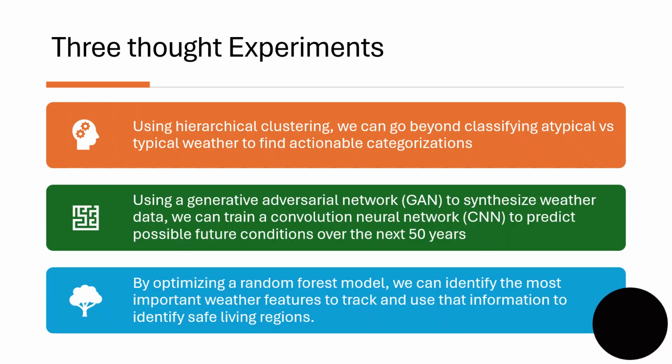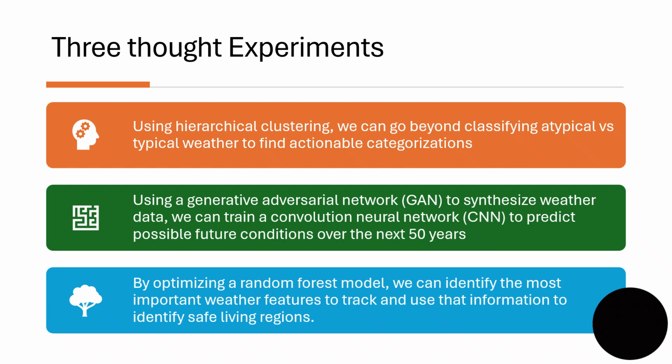So in order to accomplish these objectives, I made three thought experiments. The first one is if we use hierarchical clustering, we can go beyond classifying atypical versus typical weather to find actionable categorizations. The second thought experiment was if we use a generative adversarial network, or GAN, as I will call it from now on, to synthesize weather data, we can train a convolution neural network, or CNN, as I will call it from now on, to predict possible future conditions over the next 50 years.